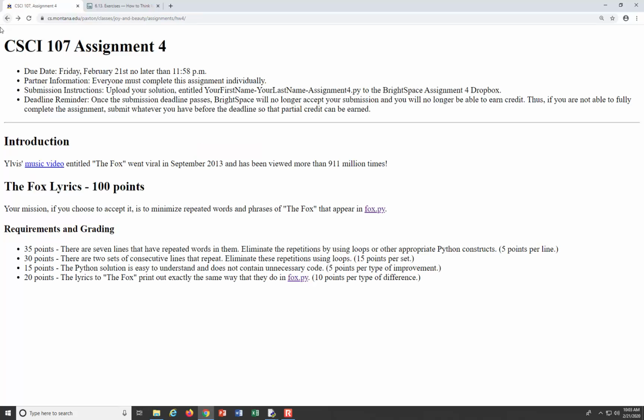Does that make sense? All right, and the grading is really pretty straightforward. It's just making sure you have all 7 lines taken care of, you have those 2 sets of lines handled for, the Python solution is easy and does not contain unnecessary code, and the lyrics print out exactly how they appear in the original file.